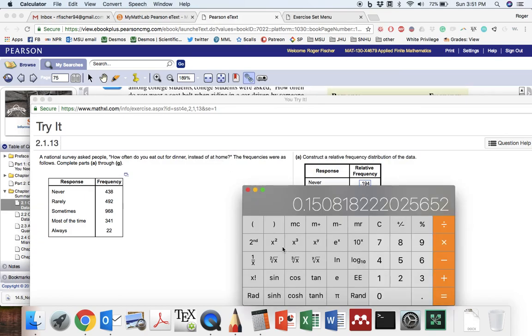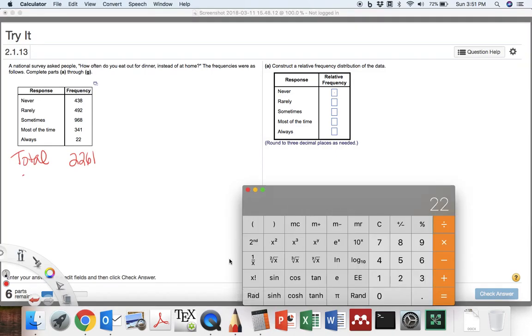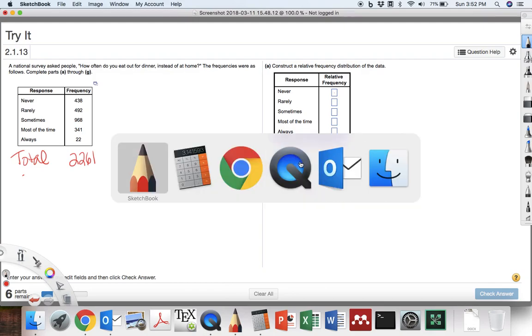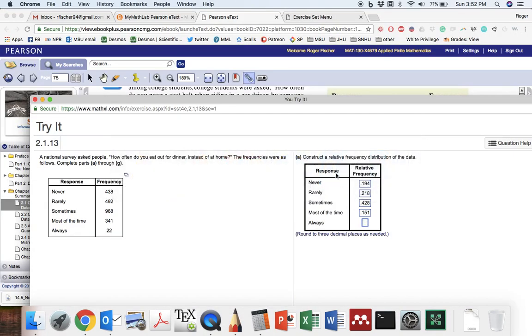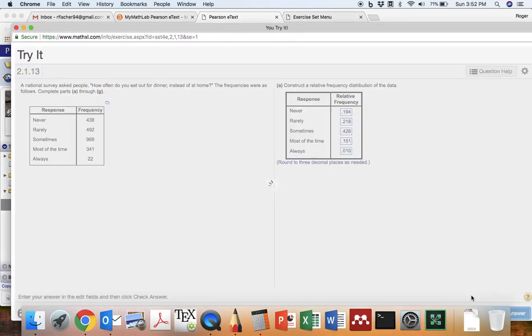And then, let's see here. We'll take 22 divided by 2,261 to the nearest 3rd decimal place. That would be that 9, we'll round up to a 1, 0.010. Then we'll submit that. Okay, in the system like that, excellent.